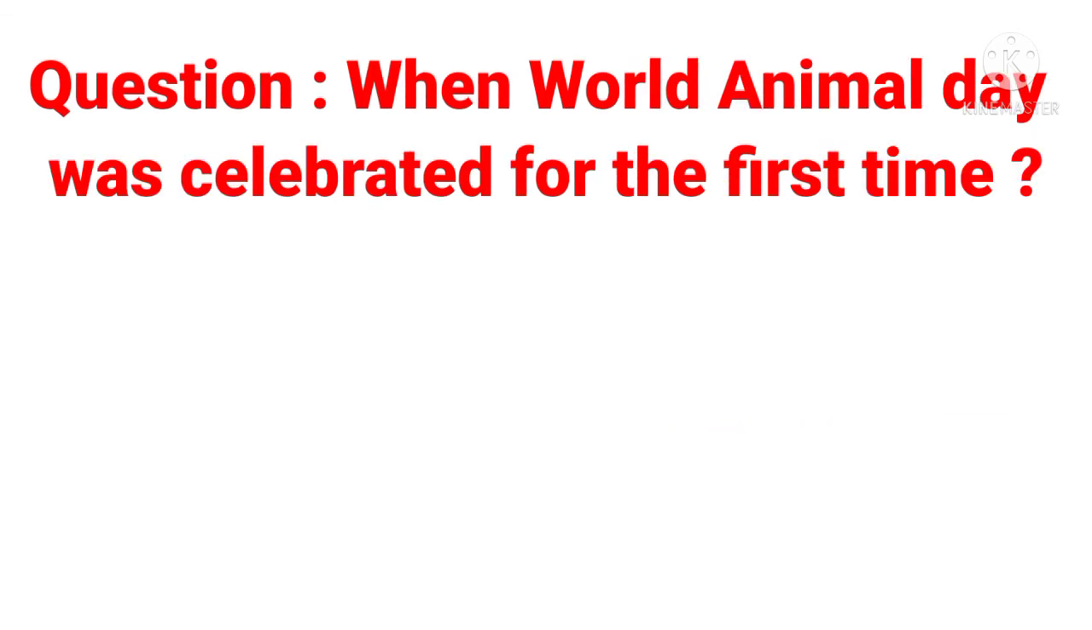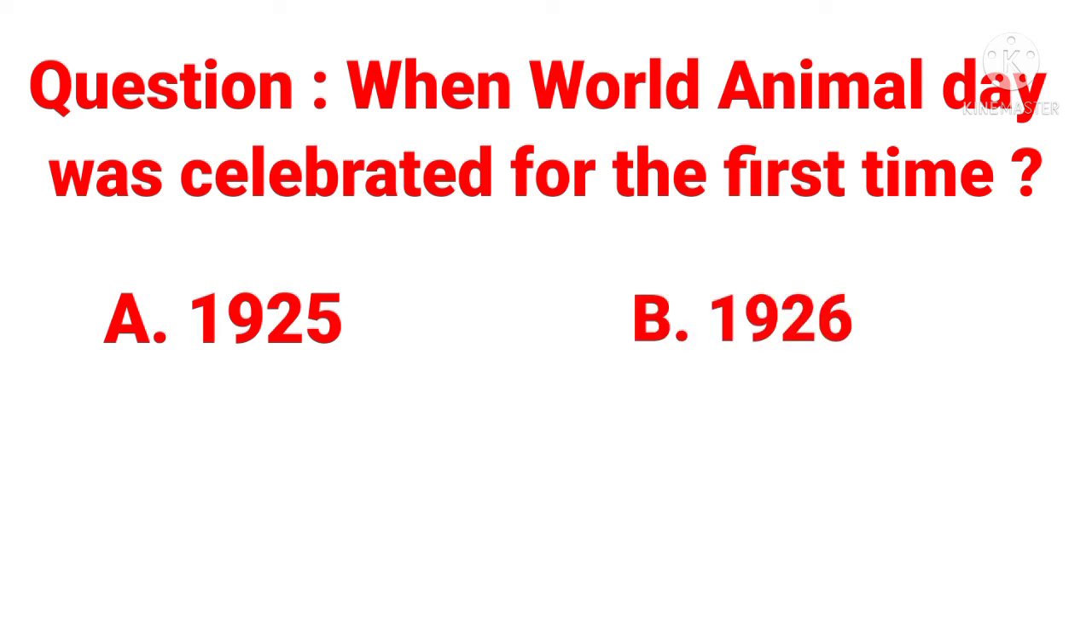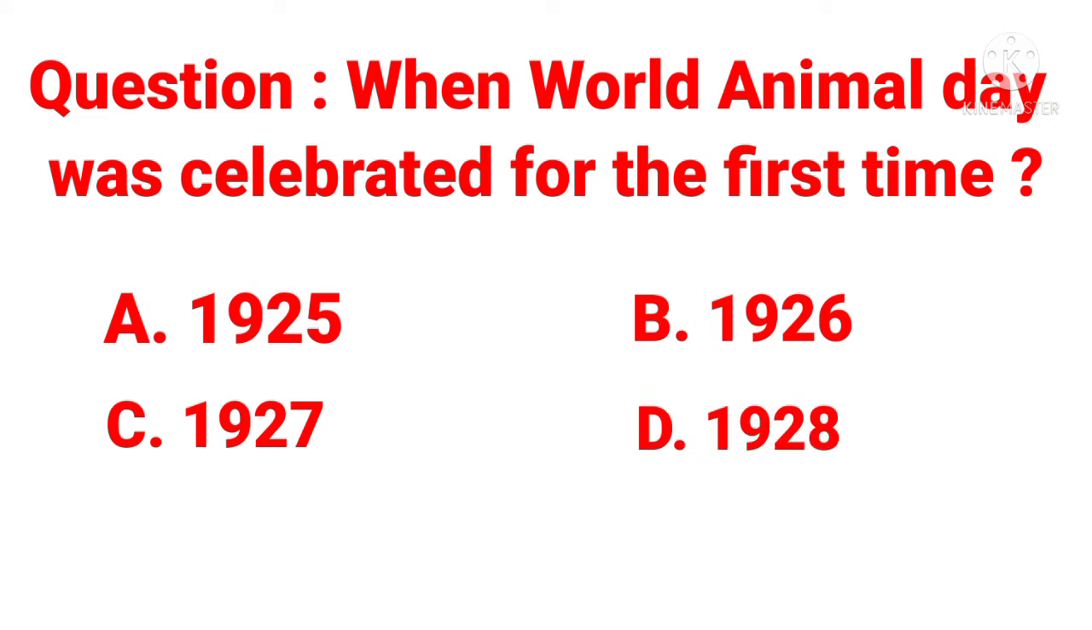When was World Animal Day celebrated for the first time? Option A 1925, option B 1926, option C 1927, option D 1928. Here the answer is the year 1925.